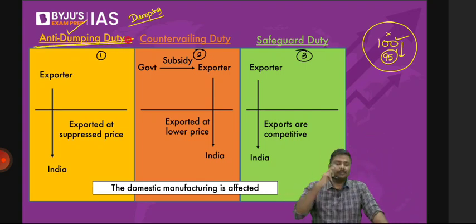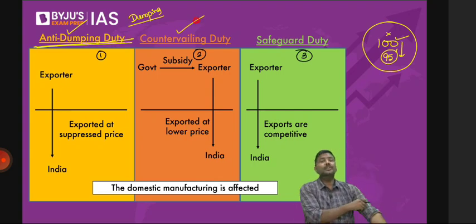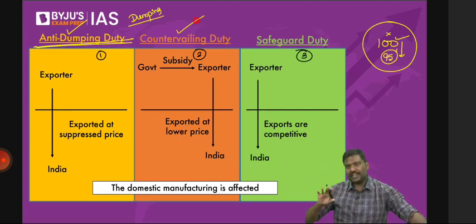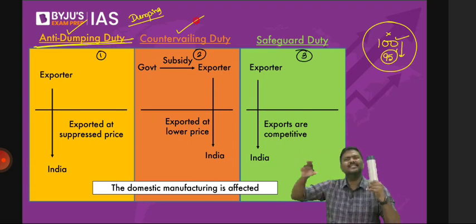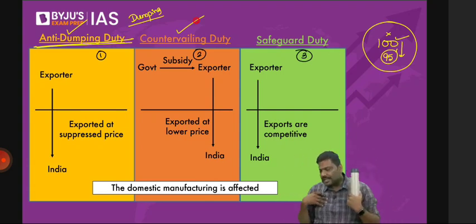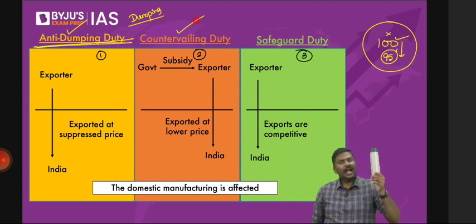Come to the second point. Countervailing duty. Idea of countervailing duty. Now, follow this carefully. Imagine I'm purchasing a raw material to manufacture the bottle. I'm still in China only. Remember examples, it is very easy for you to remember the concepts. I'm still in China. You're an Indian manufacturer. I will purchase a raw material and produce this good in China.